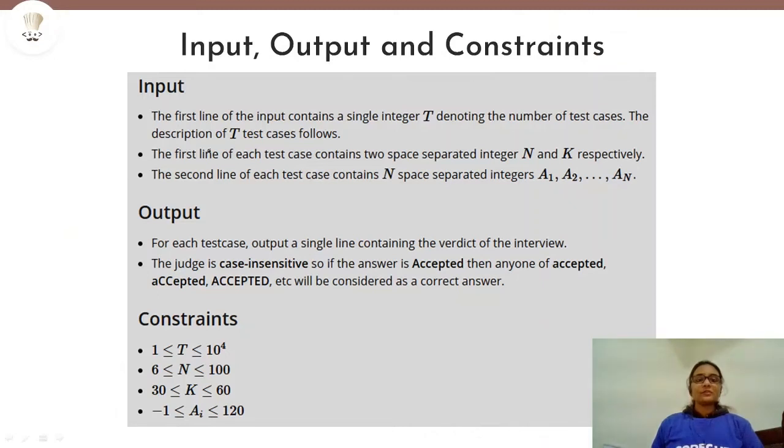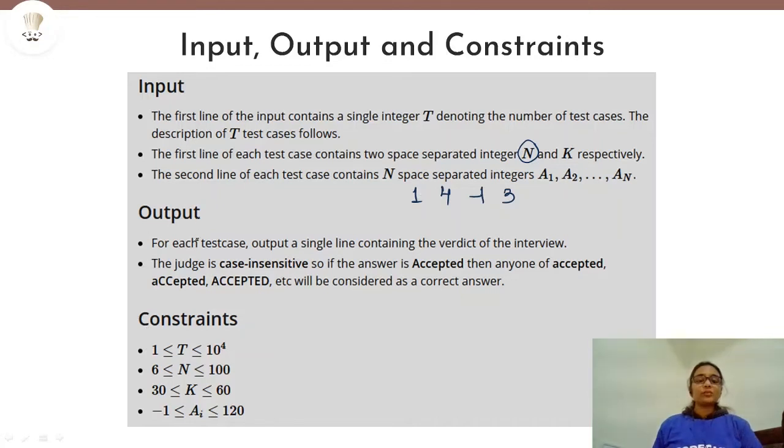So in the first line of input, you can see that we have, as usual, the number of test cases. Then for each test case, in the first line of input we will be given n and k. So n denotes the number of problems and k denotes the condition that we will need in order to check the verdict for too slow. Then the second line for each test case will be n space separated integers like this. It will tell us the amount of time that was taken by the candidate to solve each of the problems.